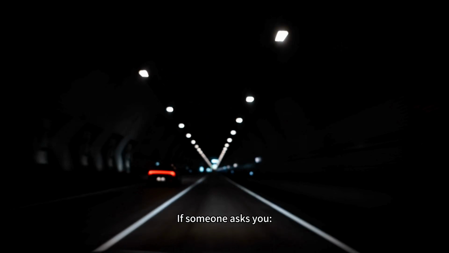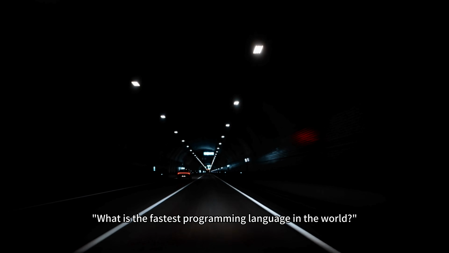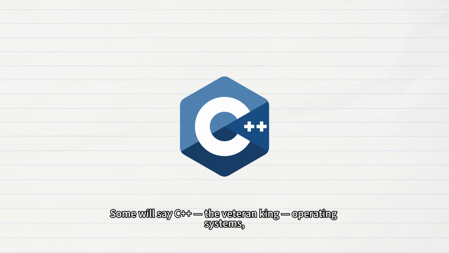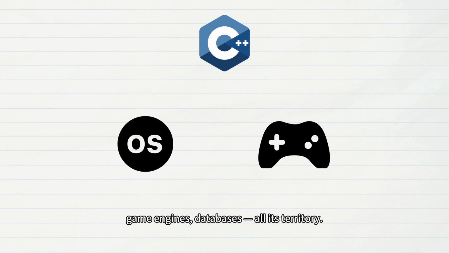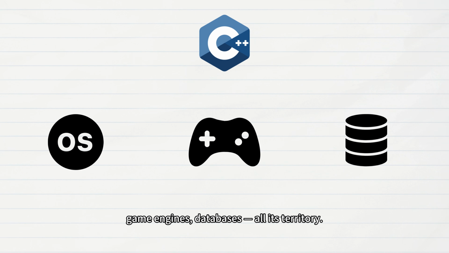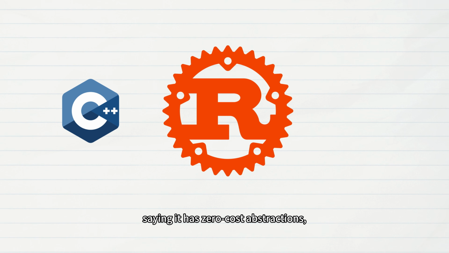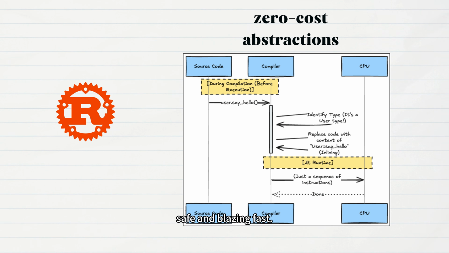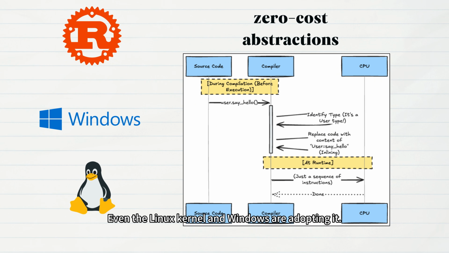If someone asks you, what is the fastest programming language in the world? Some will say C++, the veteran king: operating systems, game engines, databases, all its territory. Some will push Rust, saying it has zero-cost abstractions, safe and blazing fast. Even the Linux kernel and Windows are adopting it.